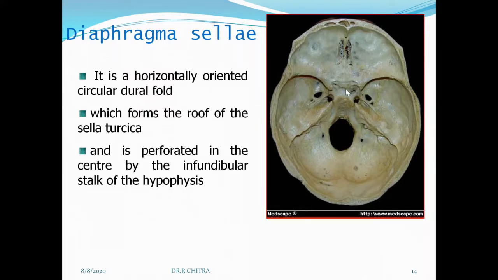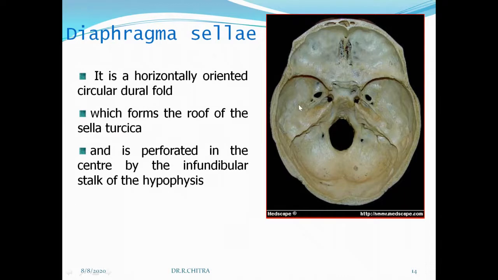Do you know why it is called sella turcica? Let's find out why. All these names will be given in the clinical anatomy books. It will be an interesting part to learn why it is called so, why it is called a clinoid process. What is the meaning of clinoid process? Why is the crista galli called crista galli? All this you try to learn in the clinical anatomy book.